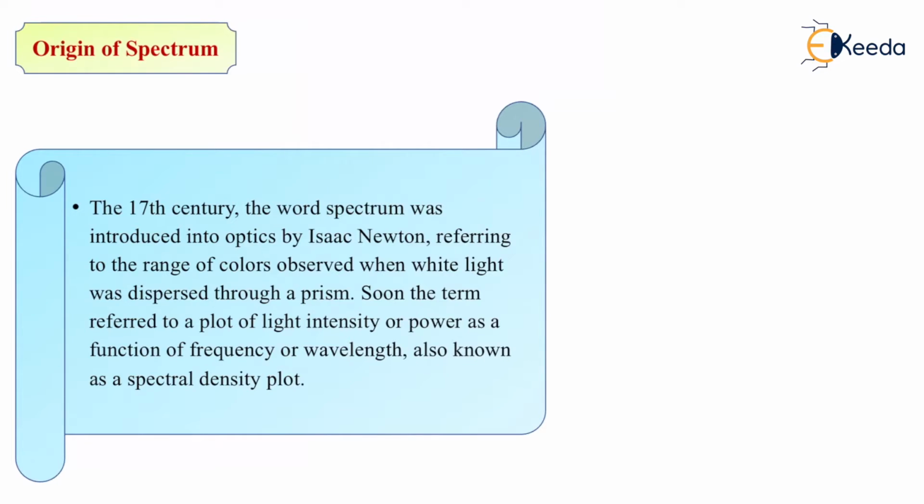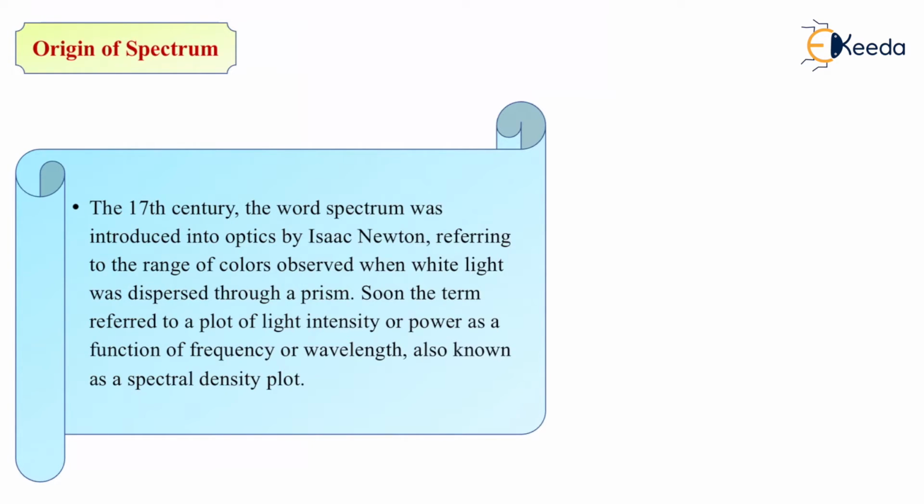Now, this spectrum is nothing but different colors of light. It's as good as a rainbow. A rainbow has many colors which are imbibed into each other. The same rainbow which comes out of the prism was given the name spectrum by Sir Isaac Newton. Soon the term referred to a plot of light intensity or power as a function of frequency or wavelength.